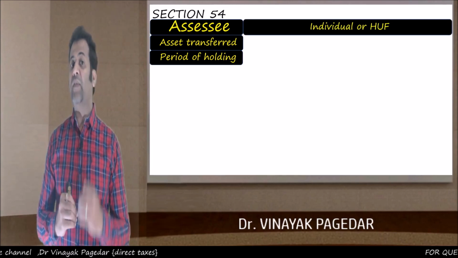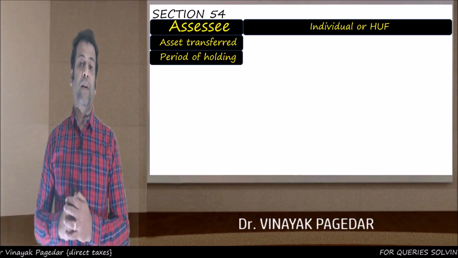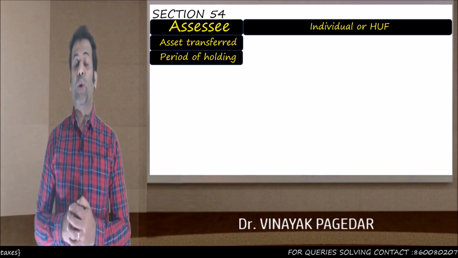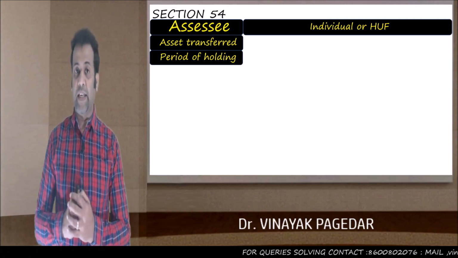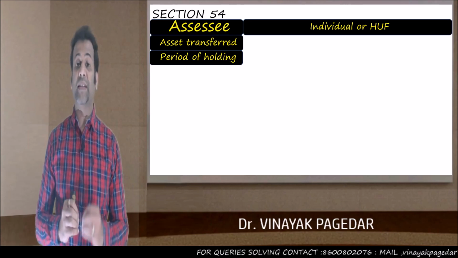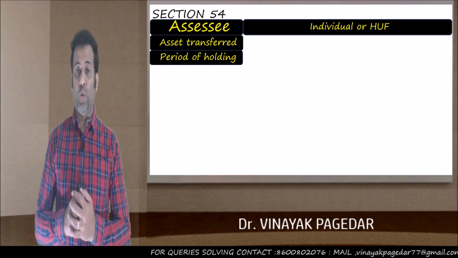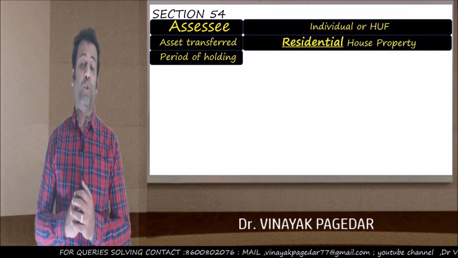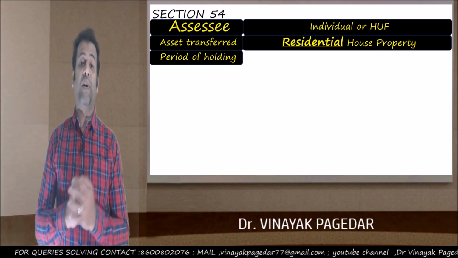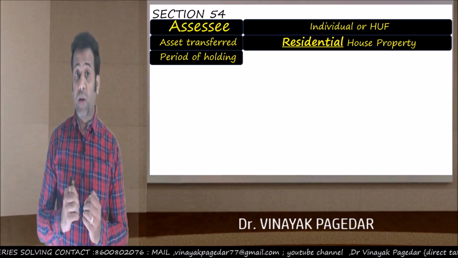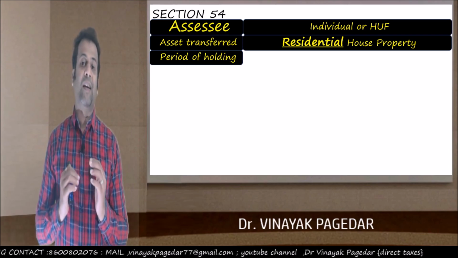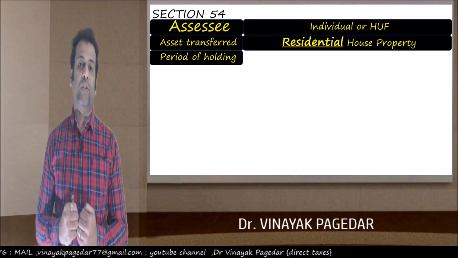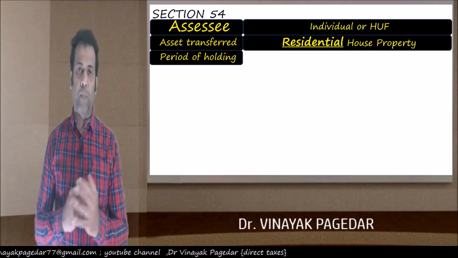This means that if you are a company, a firm, an AOP, a political party, a trust, so on and so forth, you cannot get the benefit of this section. So this section is available only to an assessee who's an individual or an HUF. Now, such individual or HUF has transferred a residential house property. There's a transfer of a residential house property. Very important, the word is residential and not commercial. So, if you're using a property for your business and profession, you cannot claim this section for such a property.